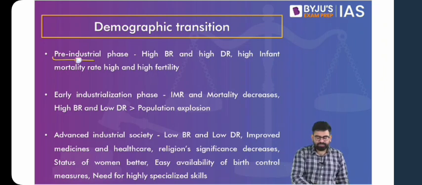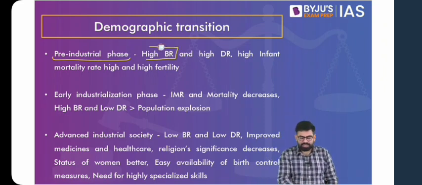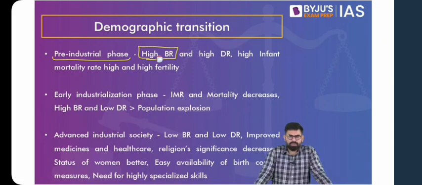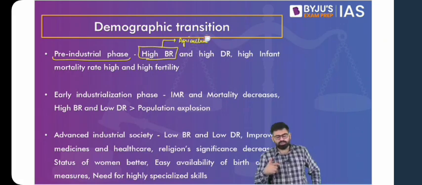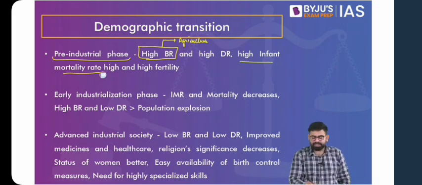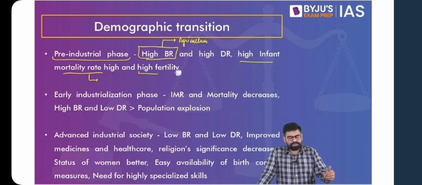Now, in the pre-industrial phase, you will not have good healthcare opportunities, which will lead to a high birth rate because people are not aware. The spread of education is not much. This high birth rate can also be owed to agriculture, so people tend to give birth to more children. Then with this high infant mortality rate, the fertility rates are going to be high, as already discussed. So in a pre-industrial phase or in agrarian societies, you'll find the birth rates to be higher.